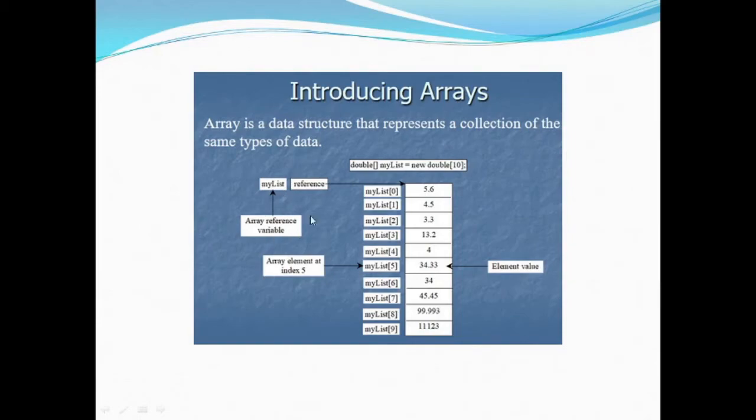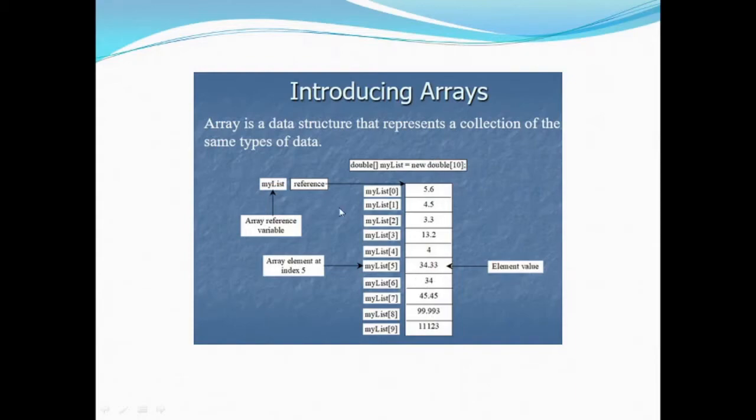It holds a reference, that is, mylist will hold a reference to the memory which is allocated for the array, and all the elements reside in that array. So this reference will be stored on the heap, and the data is stored on the stack. Okay. So if we want to figure it out, we can say that mylist[0] is 5.6, and mylist[1] is 4.5. Similarly, mylist[2] is 3.3, and likewise up to mylist[9], that is 11,123. So these are the element values.